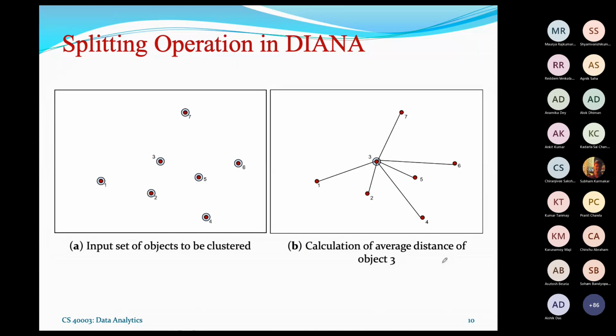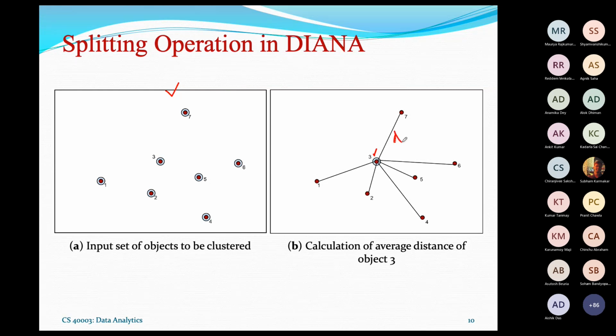Suppose there are 6 objects as shown in this figure, and consider that they are all in one cluster. This is the initial set of objects given to you to perform clustering. The idea is that for each object, you calculate the distance from this object to all other remaining objects. For example, if we consider object number 3, we calculate the distance from object 3 to all other objects.